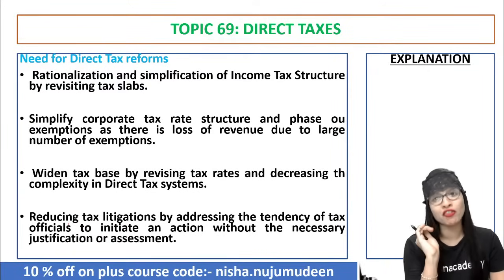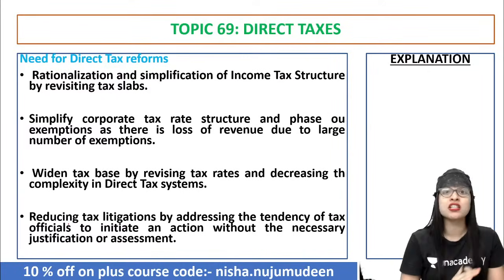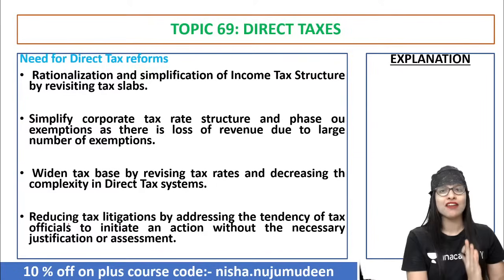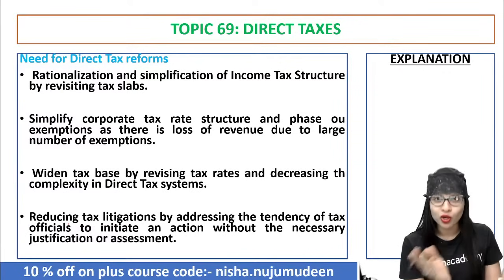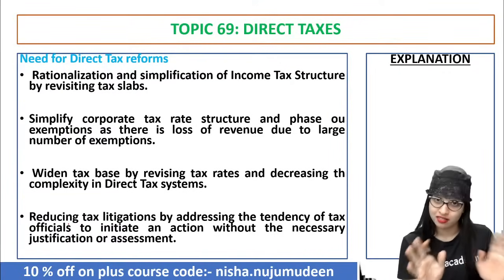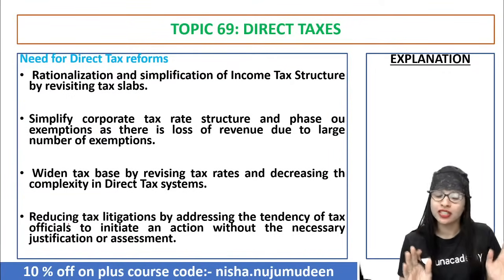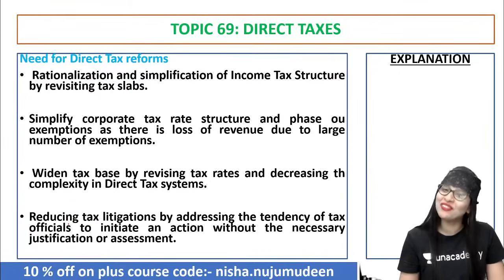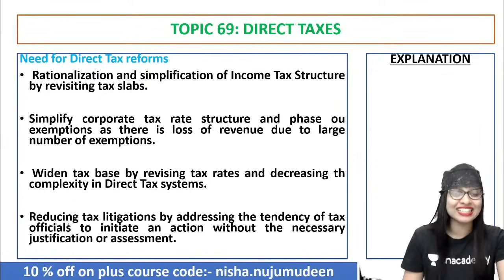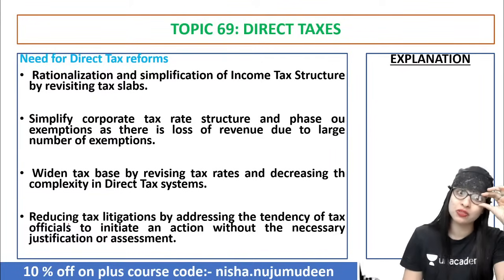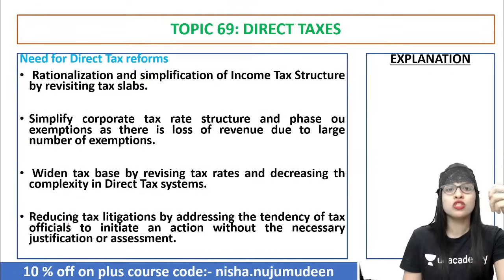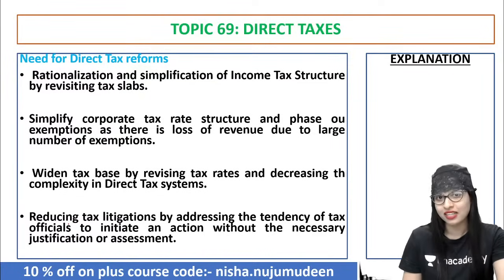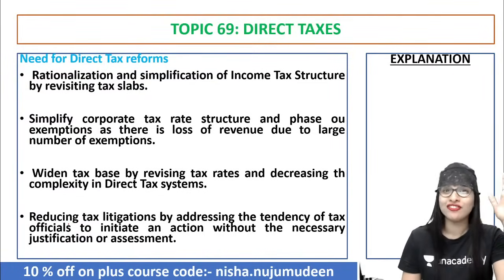You tell me, in the month of March, why do you people run and show the insurance certificate? The premium I have paid so much. I have got this Star insurance, Religare insurance. Why? Because you want to evade or escape from paying taxes, right? Simple as that. And these are not rich people. They are all middle class income people only. Everybody has a tendency. So we can't say that it's just the rich who have better ways. In fact, for the rich it is difficult these days because of rules, regulations and so many things like that. But middle income people now, they are very smart. Totally brainy.